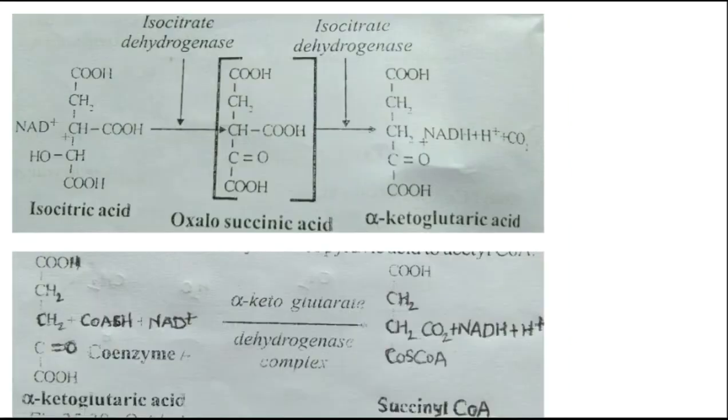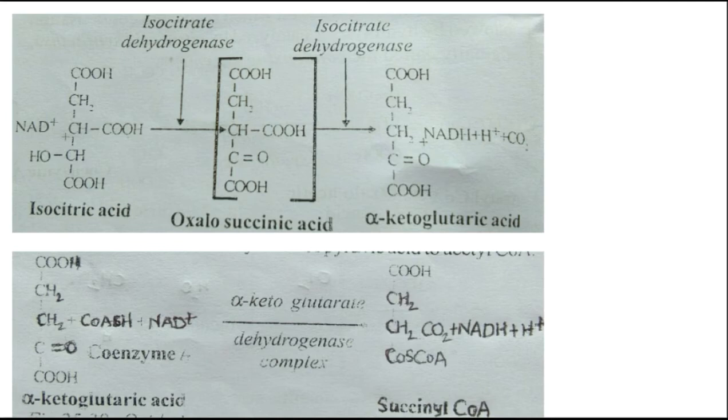Next is the third step or reaction, oxidative decarboxylation. The isocitric acid is oxidatively decarboxylated to alpha ketoglutaric acid in the presence of isocitrate dehydrogenase.